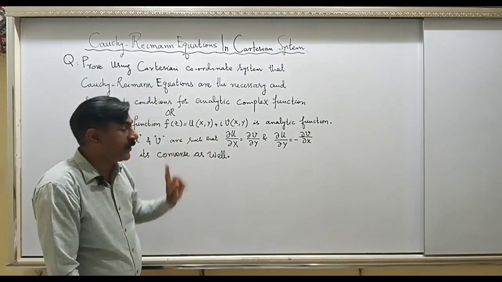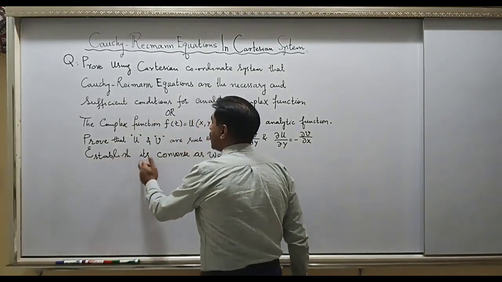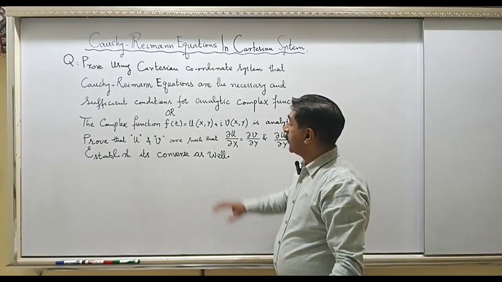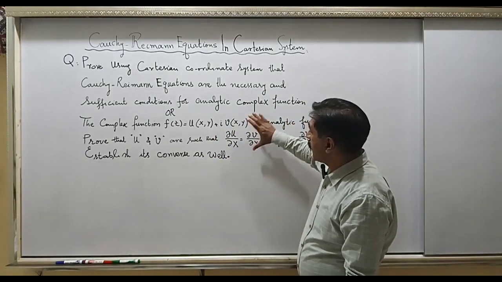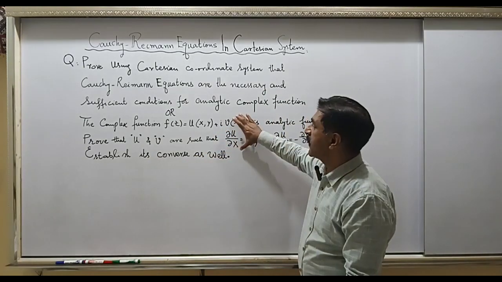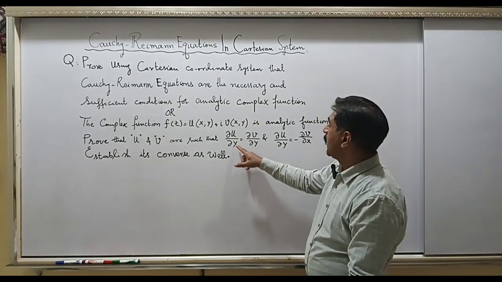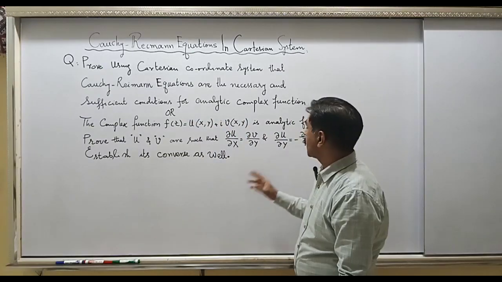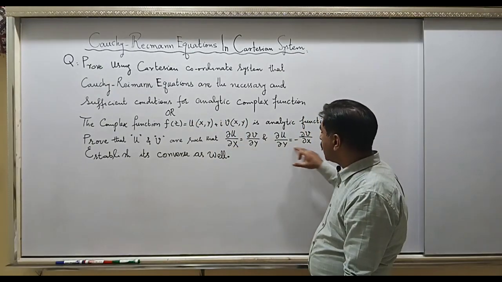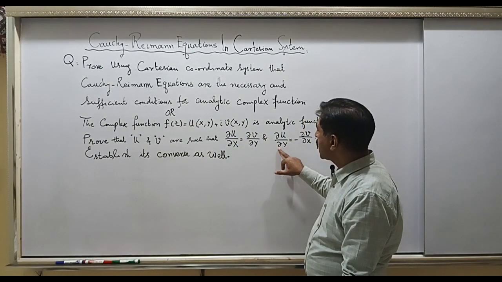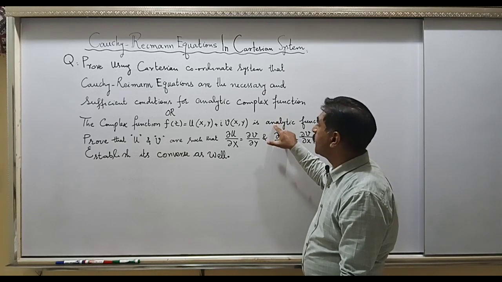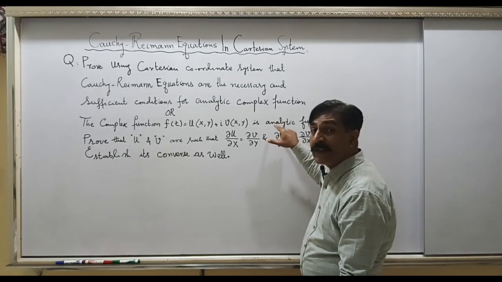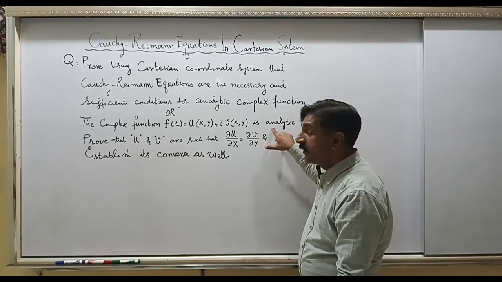There is another part of this question. Establish its converse as well. We have to establish the converse of this statement. What will the converse be? Read the sentence in the opposite direction. You are given these conditions, and from these conditions you have to prove that the function is analytic, meaning the function is differentiable.